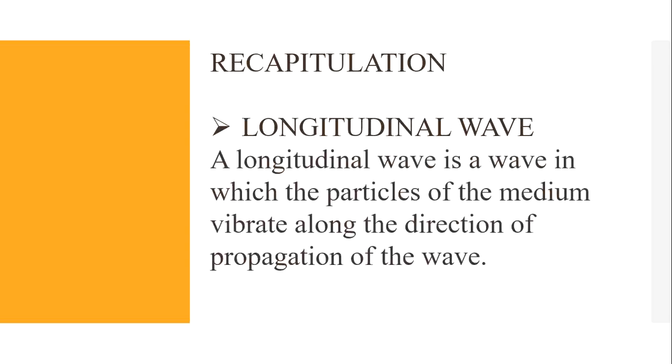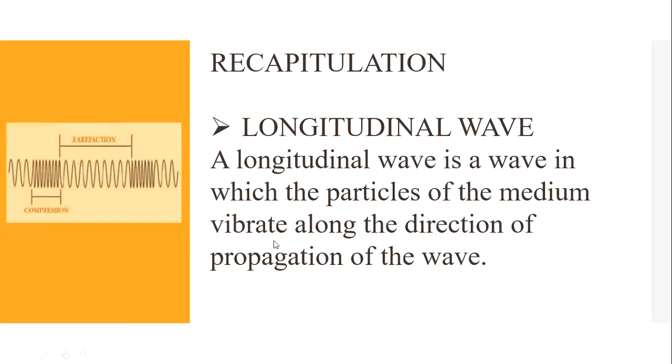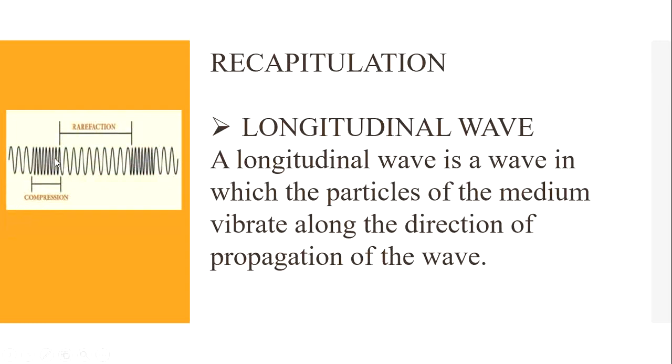Longitudinal wave. What is called longitudinal wave? A longitudinal wave is a wave in which the particles of the medium vibrate along the direction of propagation of the wave. See this diagram. Sound propagates as a longitudinal wave.